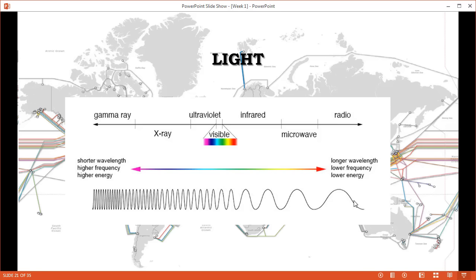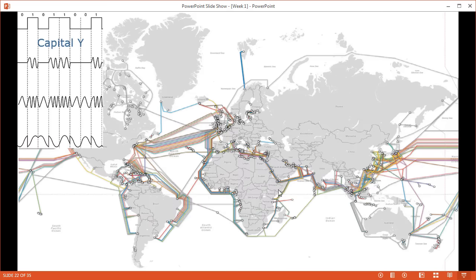The frequency is lower here. So this is how wireless gets communicated as well, same as radio in the radio spectrum. So let's take a look at this communication with wireless.